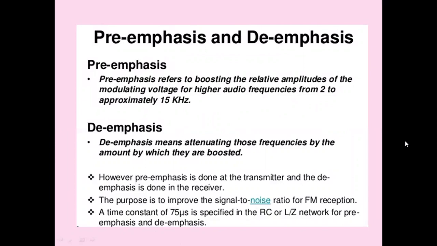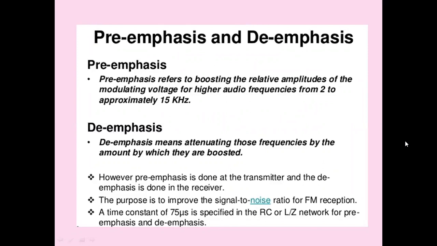So what are pre-emphasis and de-emphasis? They provide extra noise immunity for the signal transmission. Noise has a greater effect on the higher message signal frequencies than on the lower message signal frequencies. An improvement in noise immunity can be achieved if the higher message signal frequencies are artificially boosted at the transmitter and correspondingly cut at the receiver, thereby increasing the signal to noise ratio.